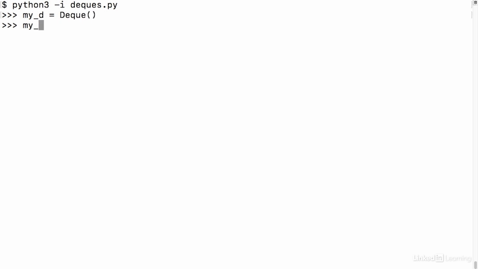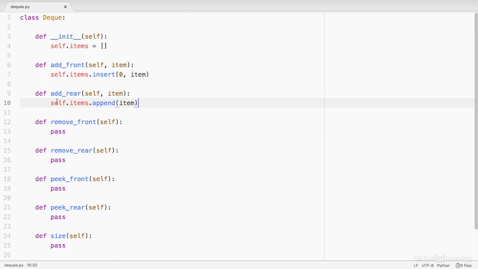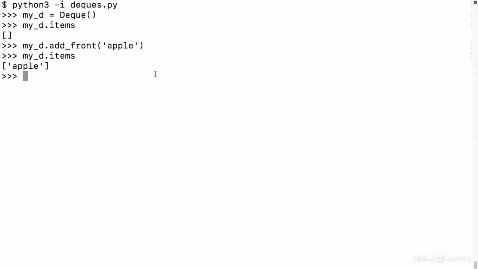And to start us off, I can look at the items attribute and just make sure that that is giving us an empty list, which it is. So let's go ahead and make use of the addFront method first. I'll do my_d.addFront, and here I'll pass in a string containing the word apple. I can double check that worked by looking at the items again. And here we have a list with just one thing in it. Now addFront, if you recall, is inserting the item into the 0th index. So if I were to call addFront again, the item that I'm adding the second time should appear to the left of apple. Let's try that out.